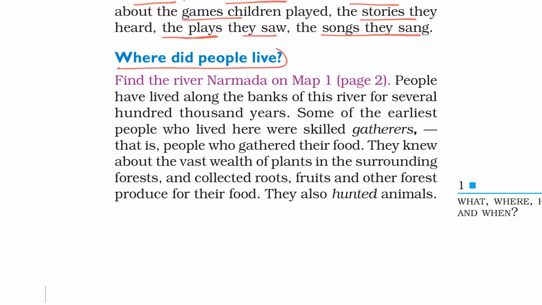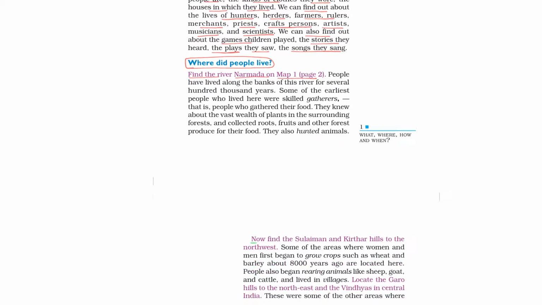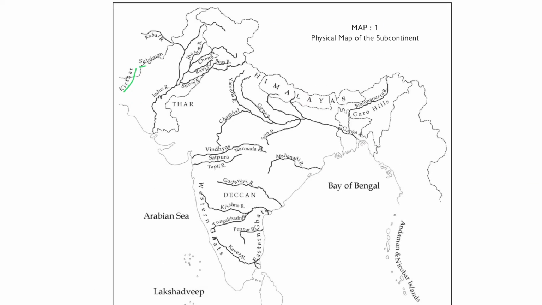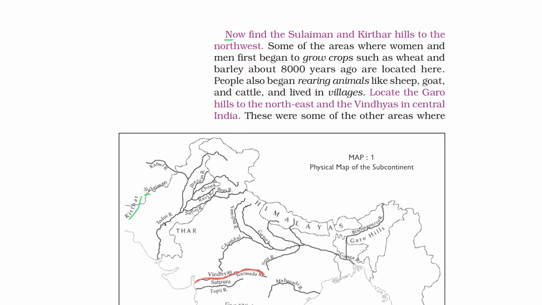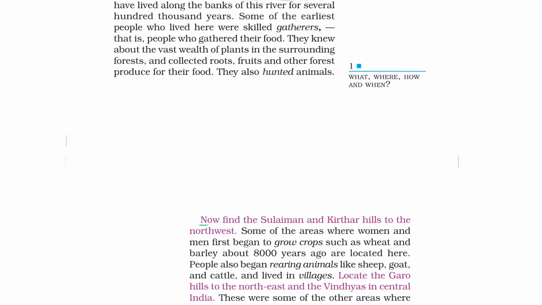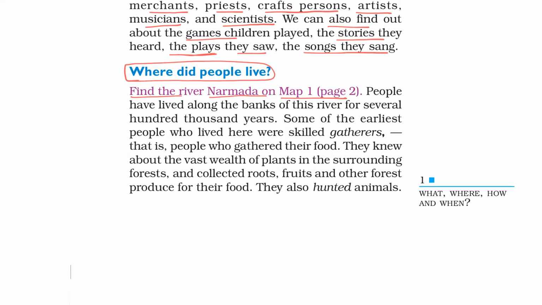Where did people live? Find the river Narmada on map 1, page 2. Let's see the river first. Here is the Narmada river between the Vindhyas and Satpura ranges. People have lived along the banks of this river for several 100,000 years.